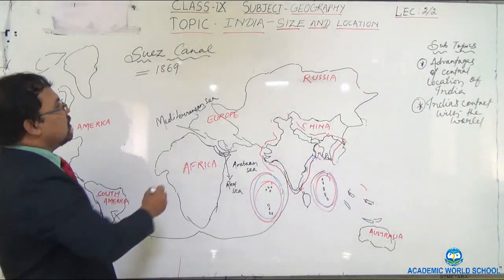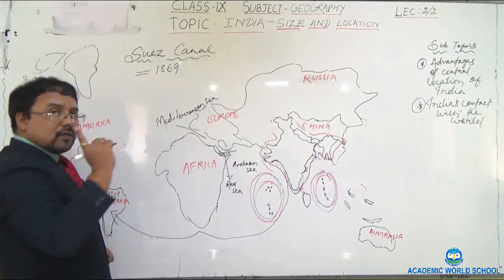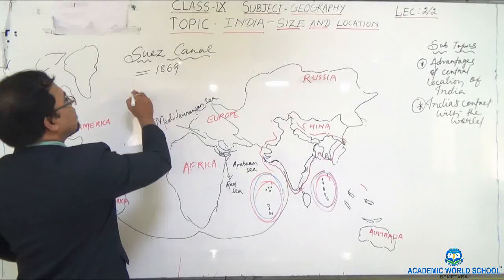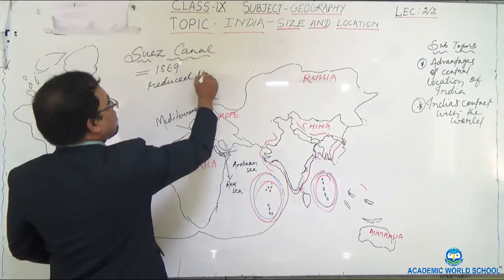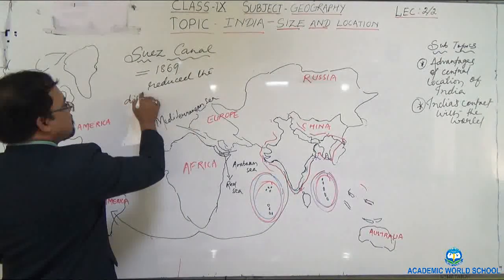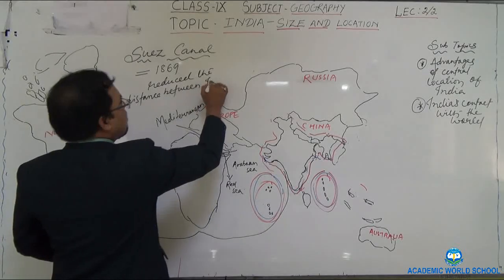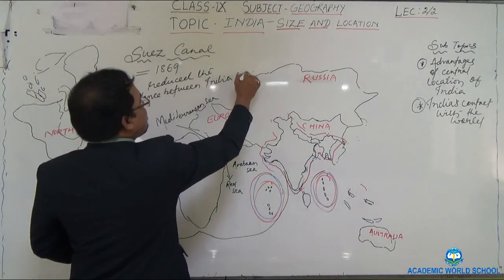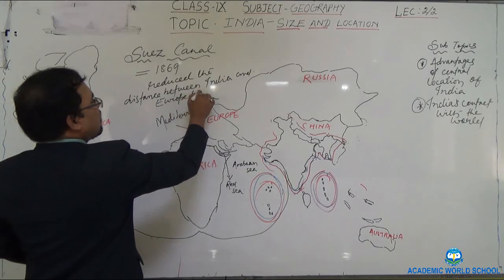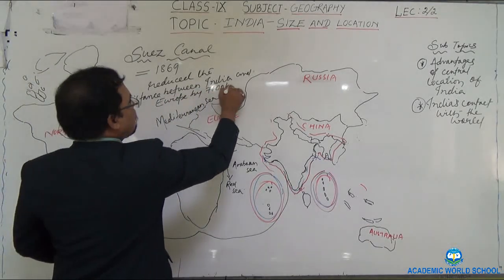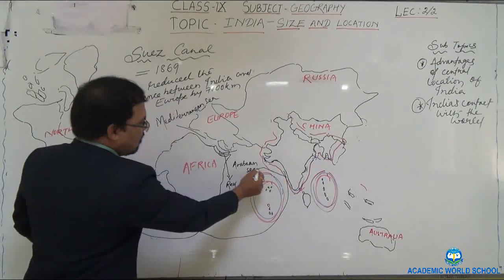In fact, Suez Canal reduced the distance between India and Europe by 7,000 kilometers. Easily one can visit here.